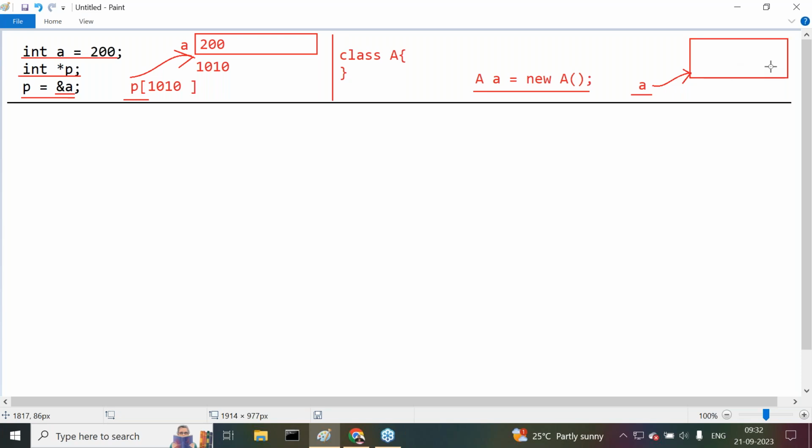Understand my point here? A variable is referring to a block of memory. So why are we not going to call it a pointer variable? How can you say that pointer variables are not possible in Java? In C and C++, a variable is referring to a block of memory, so it is a pointer variable. In Java also, when we create an object, a variable is referring to a block of memory. So how can you say that pointers are not available in Java?